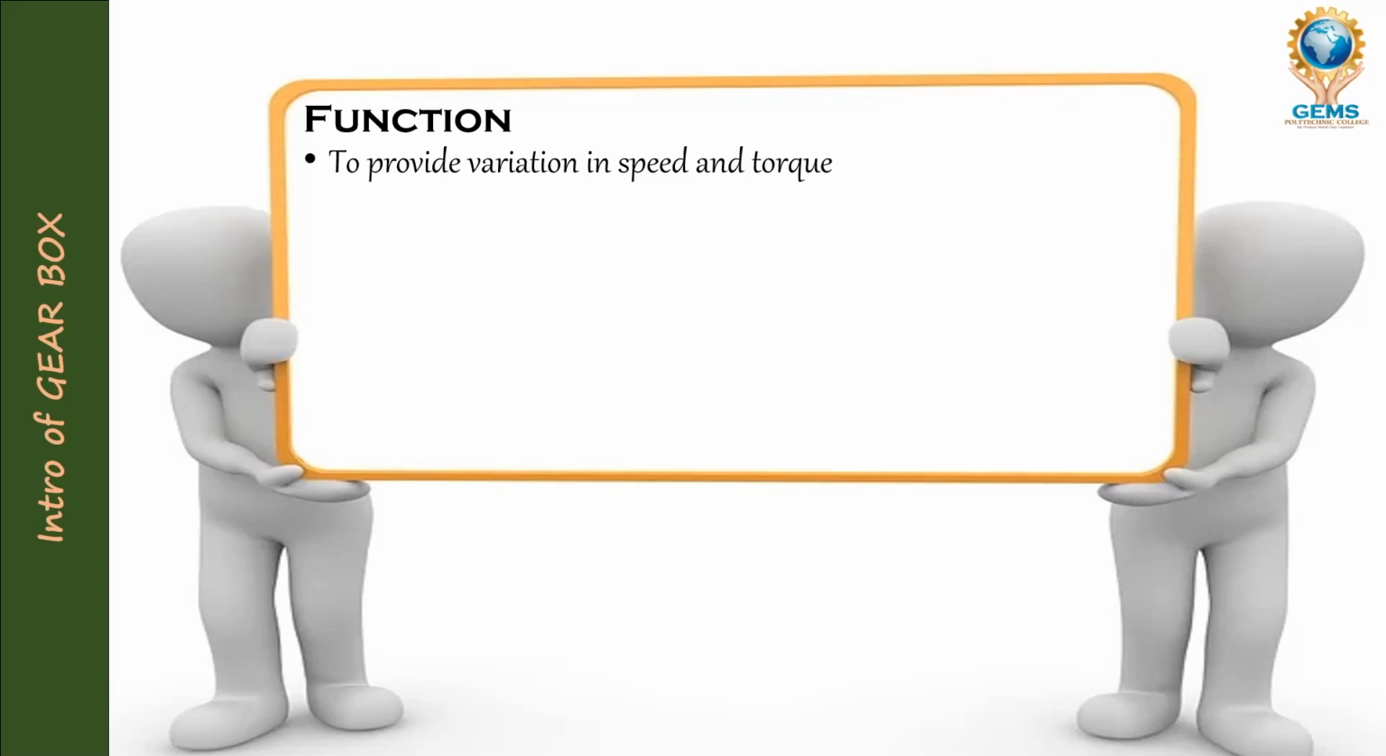Also, if I am climbing a hilly area, I cannot use fourth gear to climb, because in fourth gear the speed will be more and the torque will be less. To climb the hill, I need the torque. I don't want more speed. I want less speed and more torque. So I have to reduce the gear. So these are the variations of speed and torque.